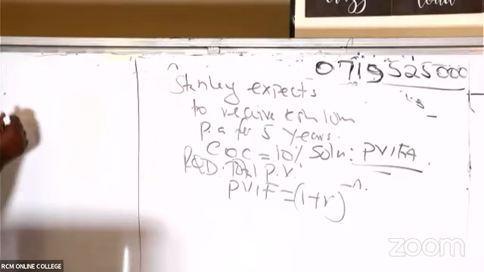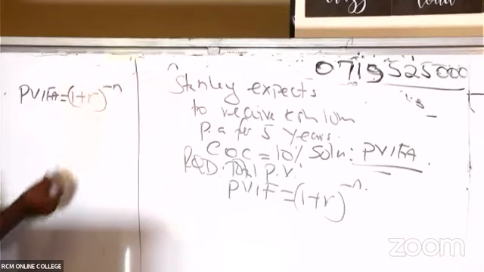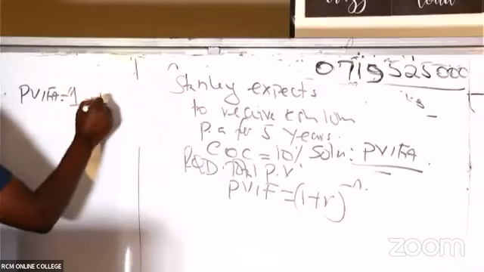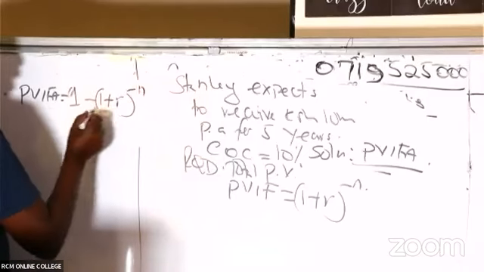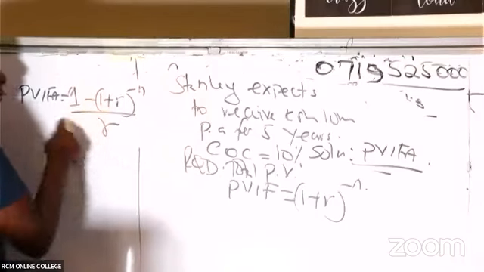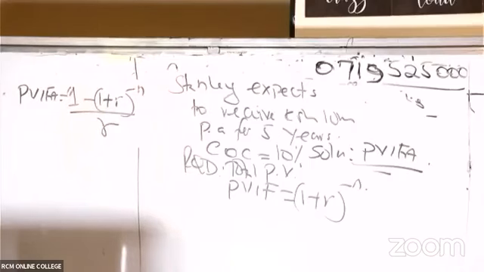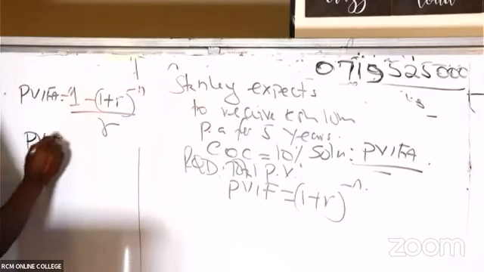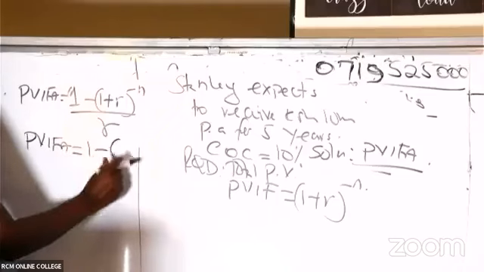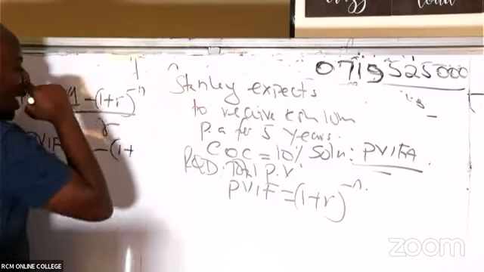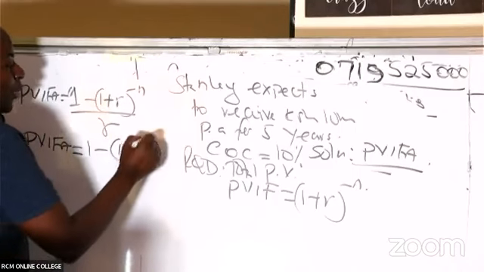So PVFA will be 1 minus this simple formula, 1 plus R raised to negative n, and then everything divided by R. So my PVFA here will be 1 minus 1 plus R, where our R is 10%, raised to negative n.